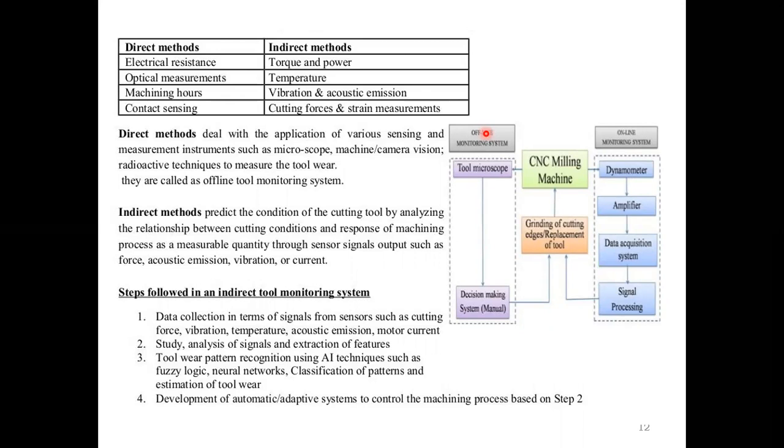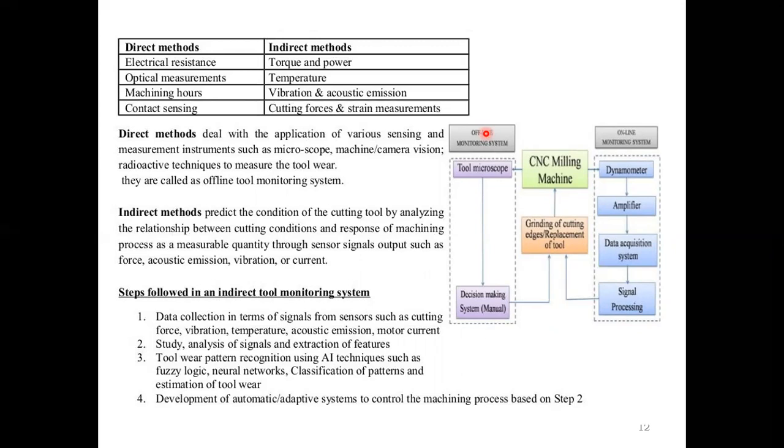Direct method means electrical resistance, optical measurements, machining hours, and contact sensing are calculated by the direct method. In the indirect method, they are using torque, power, temperature, vibration, acoustic emissions, cutting forces, and strain measurements. Direct methods deal with the application of various sensing and measurement instruments such as microscope, machine or camera vision, and radioactive techniques to measure the tool wear. So they are called offline tool monitoring systems.